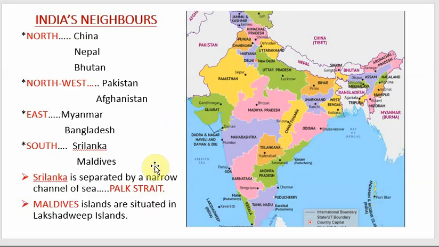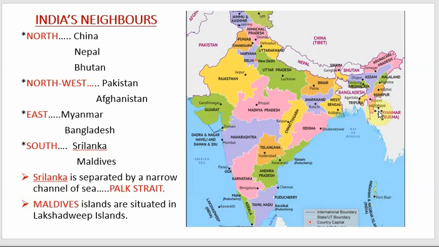Let's talk about the neighboring countries of India. So first we'll start with the north. In the north, our neighbors are China, Nepal, and Bhutan. To the northwest we have Pakistan and Afghanistan.